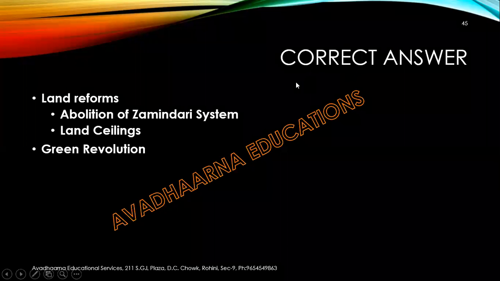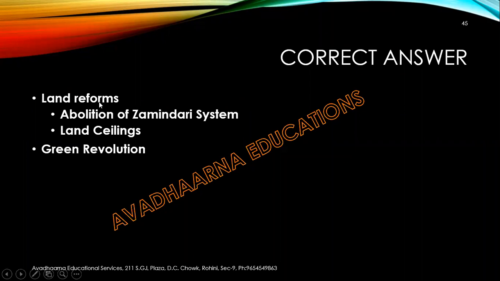The correct answer is land reforms and green revolution. To add to your knowledge, the land reforms which had taken place during this period of 1950 to 1990 were the abolition of zamindari system and land ceiling. Both these were the land reforms that had taken place, and the green revolution.